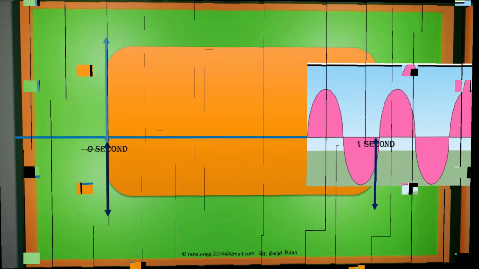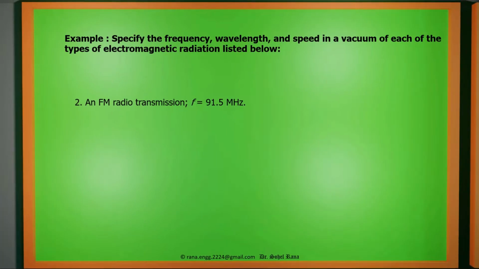So now let us check out one example where the speed of light is associated with wavelength and frequency. Say we have to specify the frequency, wavelength and speed in a vacuum of each of the types of electromagnetic radiation listed below. So we have two things here. One is blue light, whose lambda is given, that is 500 nanometers. You can see this is a very short wave for blue green light, in nanometers, not even meters. Nano means it's a very small wavelength of a particular wave. This is a light wave, part of the light in blue green.